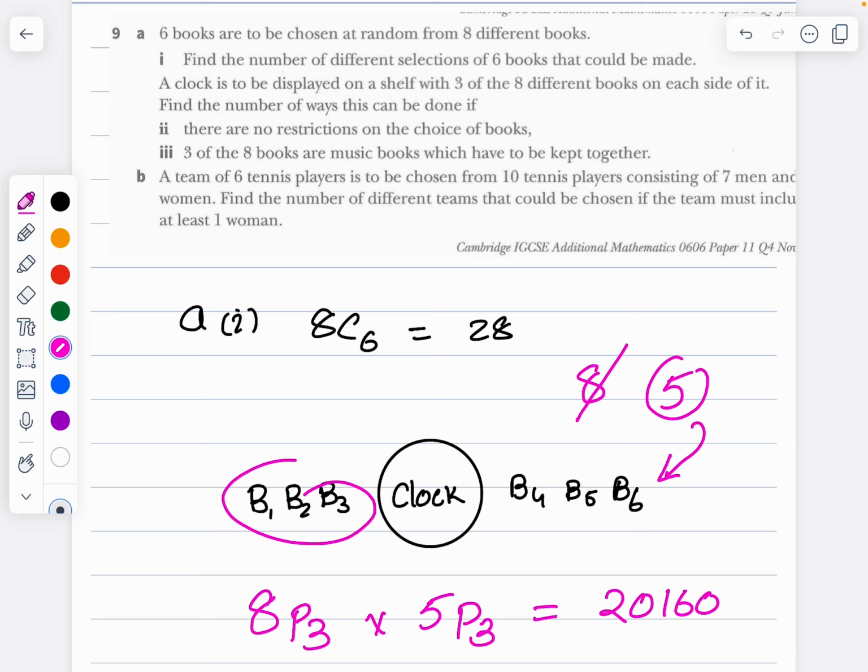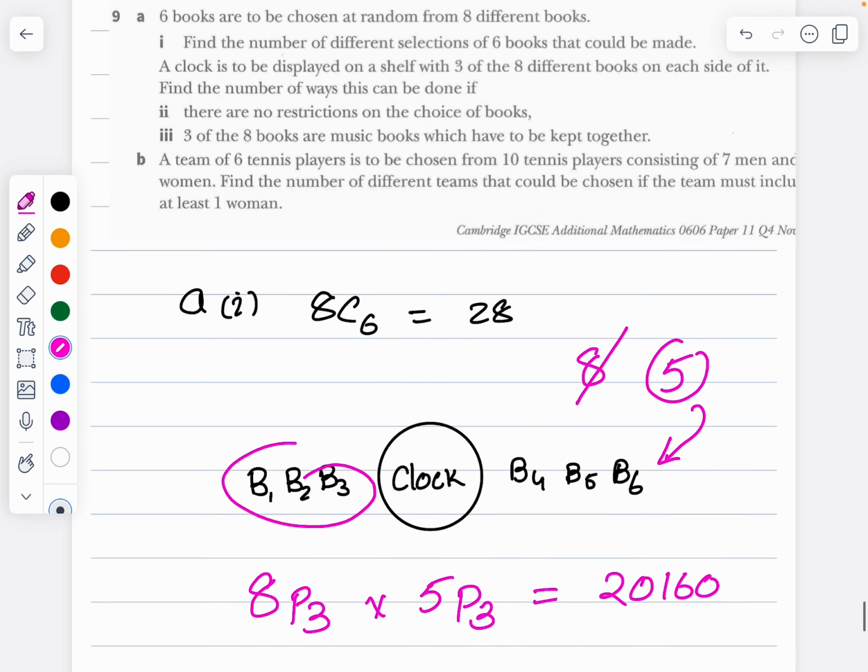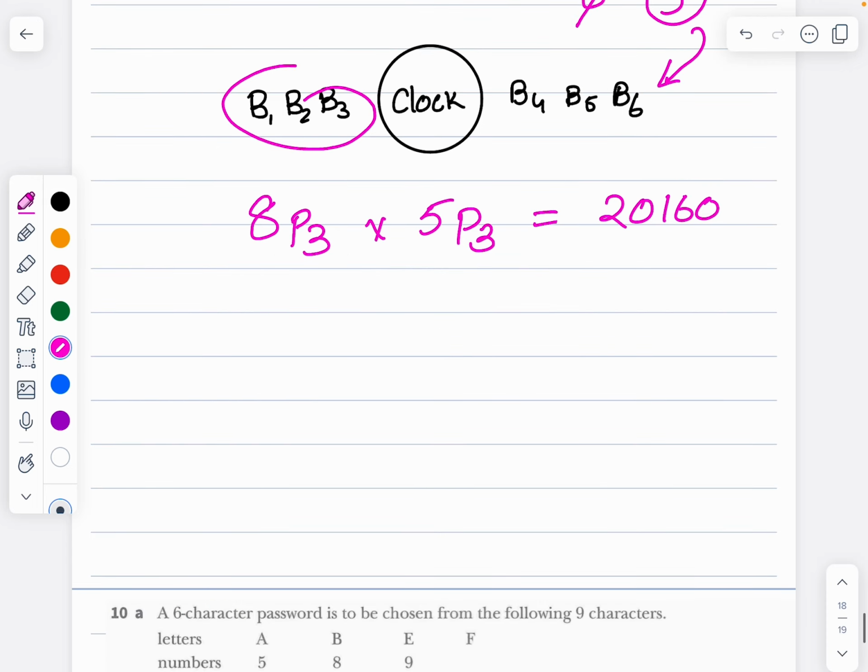Three of the eight books are music books, which are to be kept together. So therefore, B1, B2, B3, B4, B5, M1, M2, M3. There are three music books.